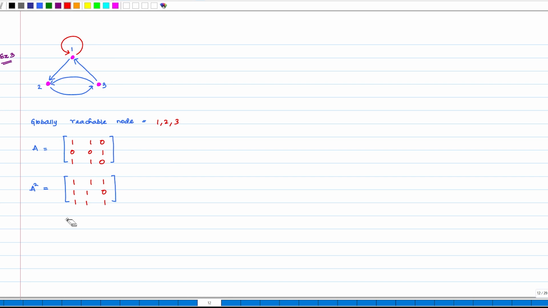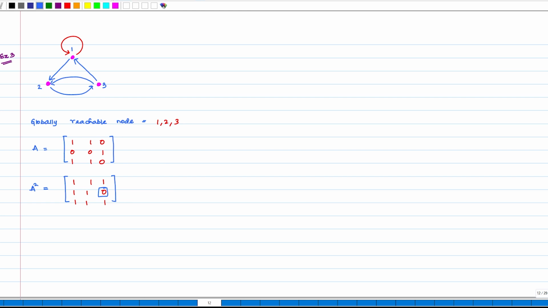So, let us focus our attention only on A squared. What do we see here? Simply by adding just one self loop in the digraph, what did we get? We actually reduced the number of zero entries to only 1.